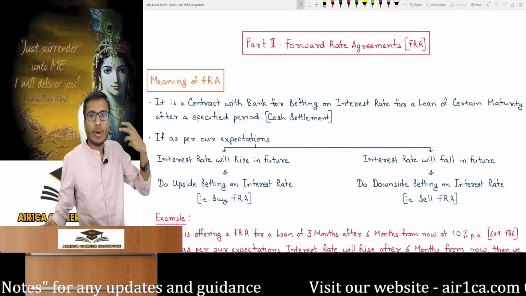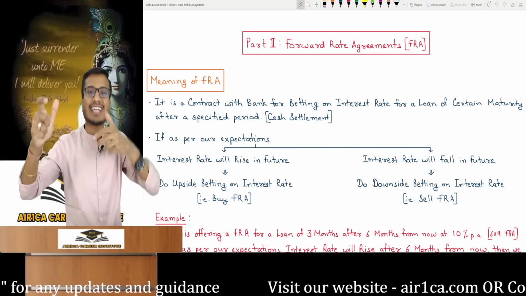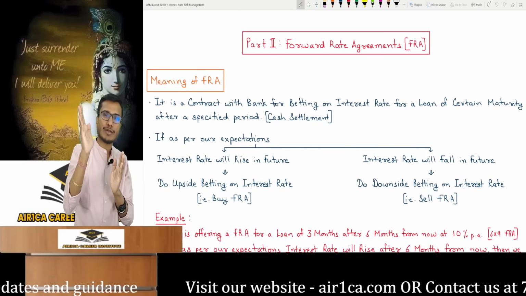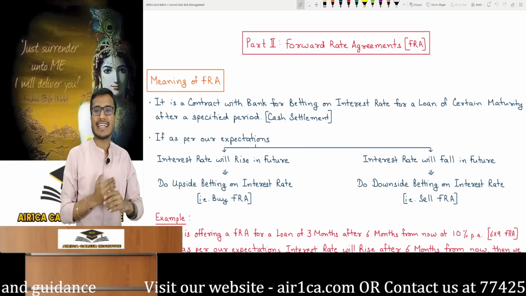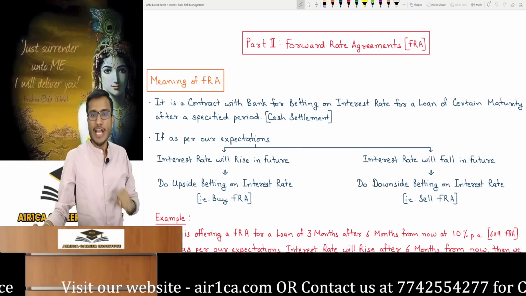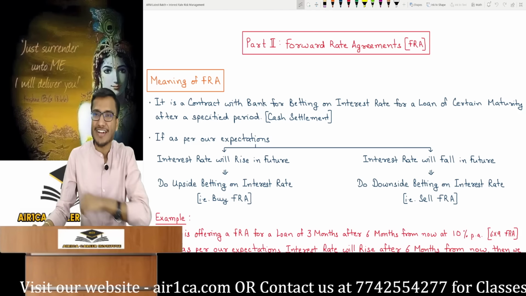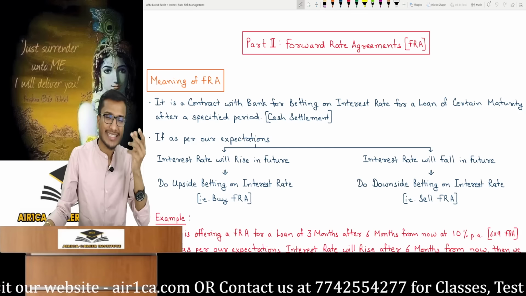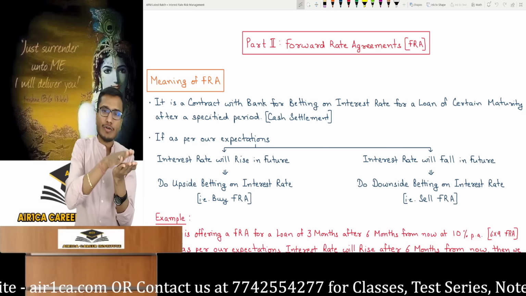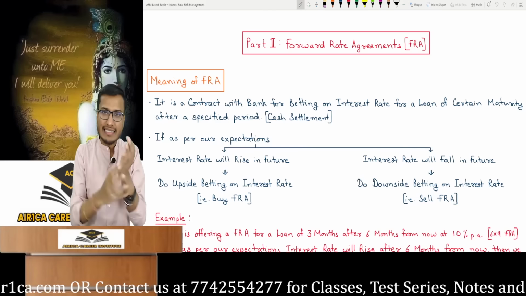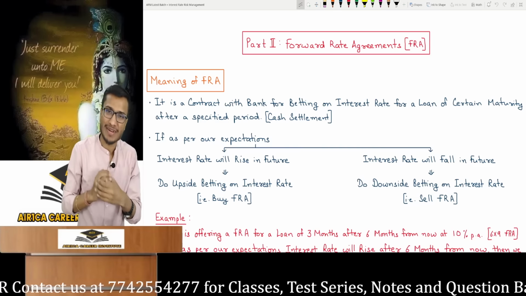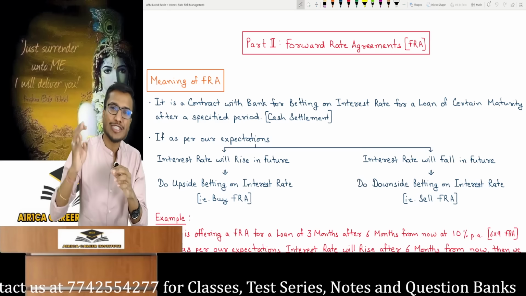What is it? A contract that we make today to carry out a transaction on a future date. Or if we want to bet on something's price in the future, the contract that is made for that. I have explained that to you in a short summarized way, and you must now revise the derivatives chapter. So in a derivative contract, there were 4 types of derivative contracts. Try to recall for a moment the nature of a derivative contract. Suppose the underlying asset is now an interest rate, so this becomes an interest rate derivative. But even this can be of 4 types, any derivative contract: forward, future, option, and swaps.